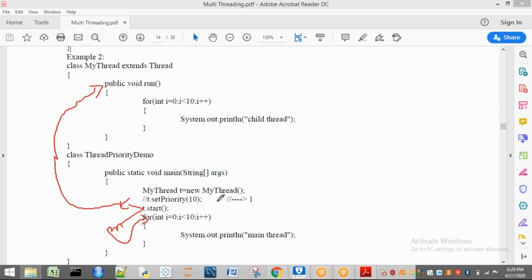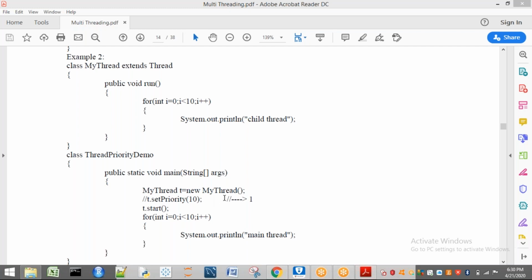Without this statement is what I have discussed till now. Now I am going to consider this statement. Now what happens, if you consider this statement here, T dot set priority, main thread priority. Now tell me here, while creating this T, what is the priority that I am going to assign to that? Who has given? Main is going to give T 5. So T priority is 5, main priority is 5. What about here? I am changing the priority of T as 10. Now at this point, two threads are there. Main thread is there, T is a thread. So T is having a priority 10 and main is having a priority 5.